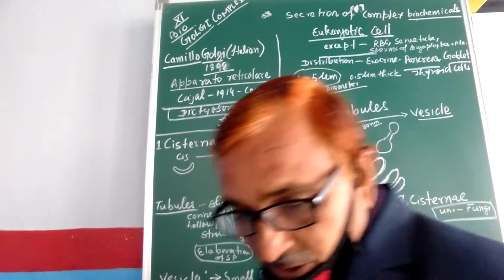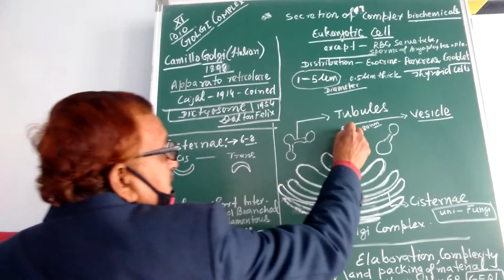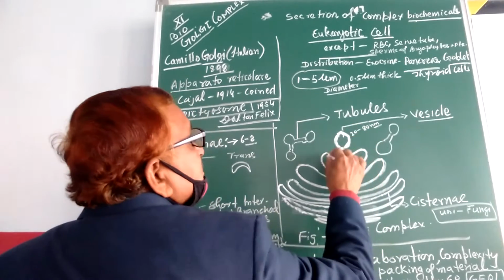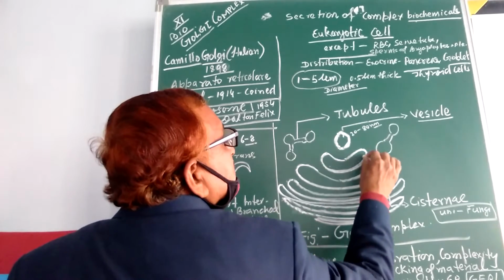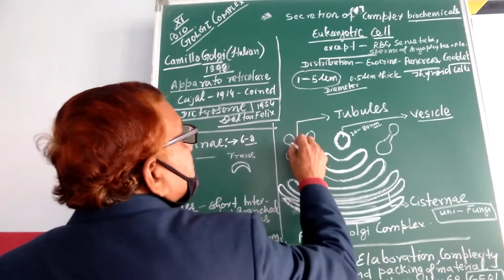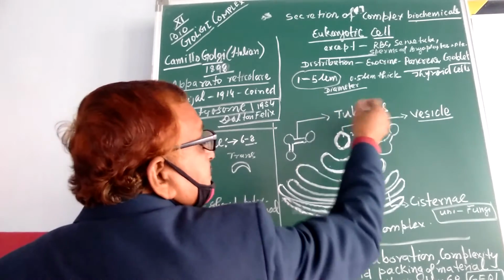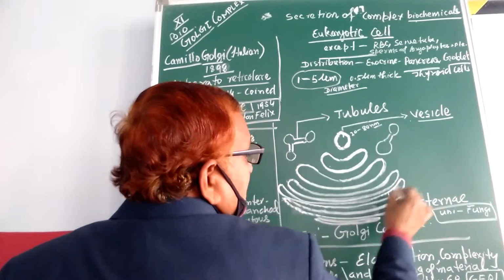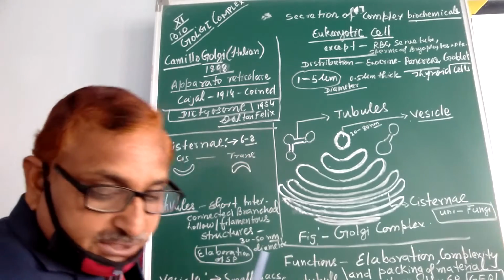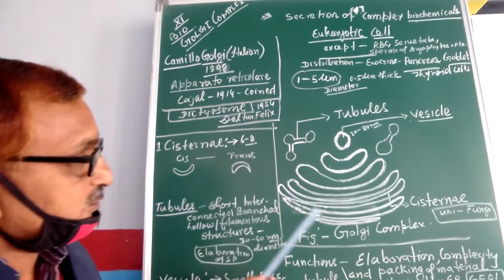Now, when we talk about the structure of Golgi body, it is a group of, you can see, vesicles. These are the cisternae. Many cisternae are there, and somewhere there are tubules. So tubules, vesicles, and these are a stack of 6 to 8 cisternae. So this is all about the structure of Golgi body.